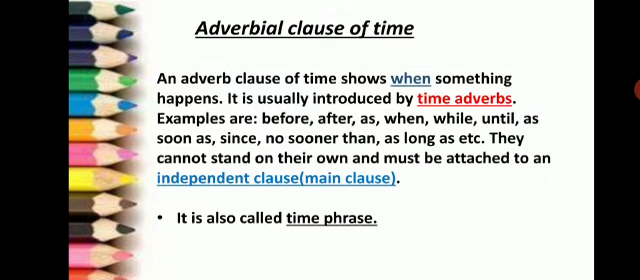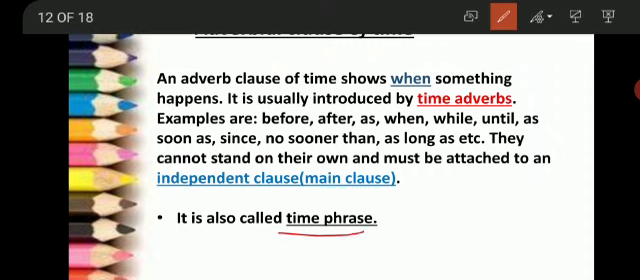Okay students, now let's talk about adverb phrase of time, or you can also call it a time phrase or adverbial clause of time. So an adverbial clause of time tells us when something happened. It is usually introduced by time adverbs, and the time adverbs are before, after, as, when, while, until, soon, since, no sooner than, as long as, as soon as. So all these are time adverbs and they are placed in the time phrase or adverbial clause of time.